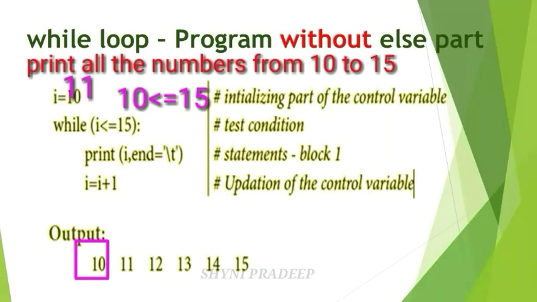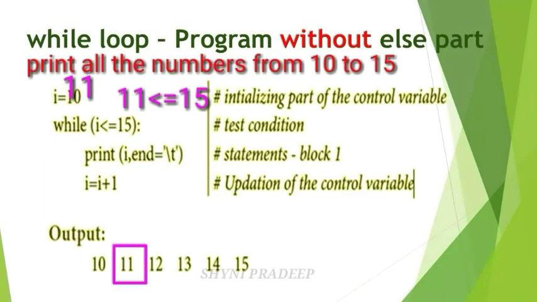Next, check the condition again. 11 is less than or equal to 15. Is this condition true or not? 11 is less than 15, so this condition is true. Then you have to print I. What is the value of I now? 11. So here write 11.